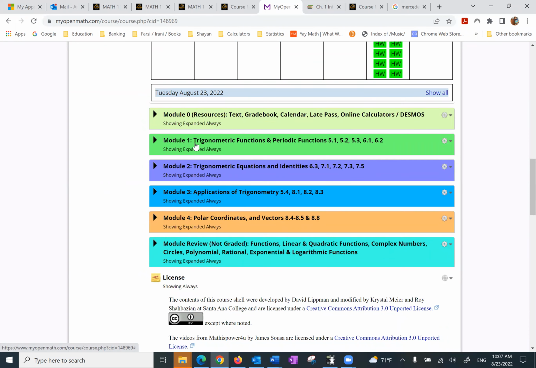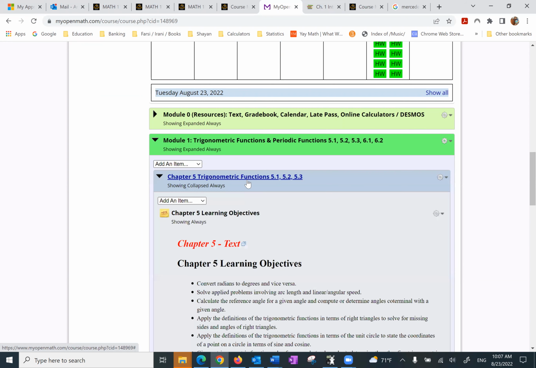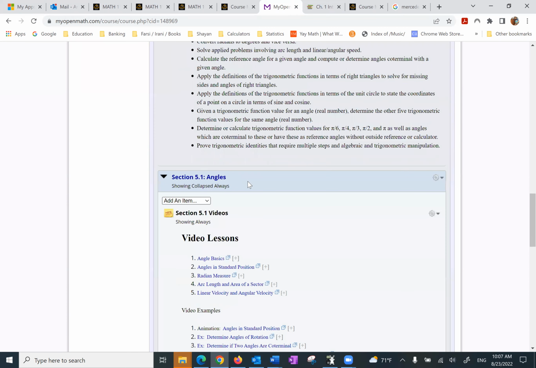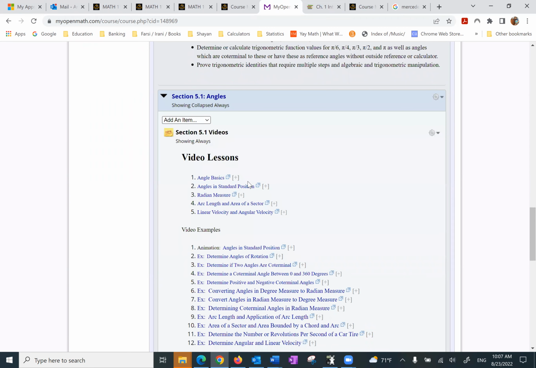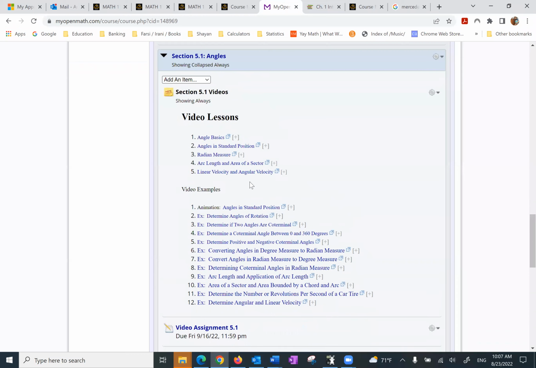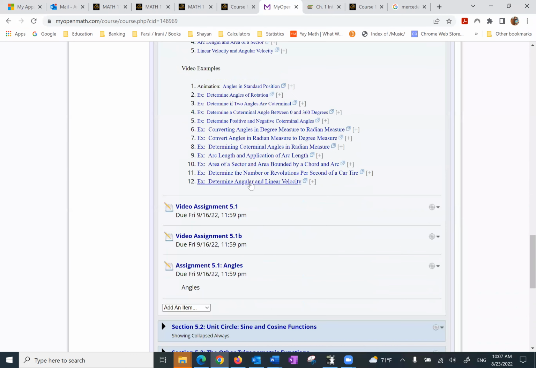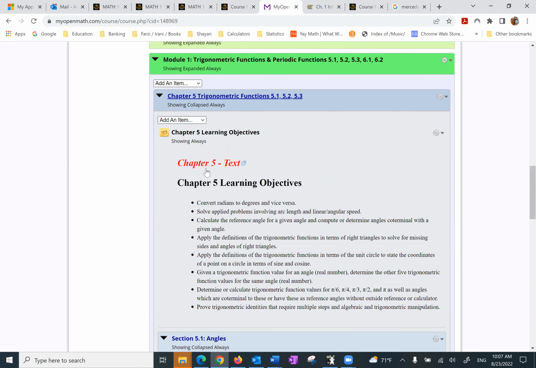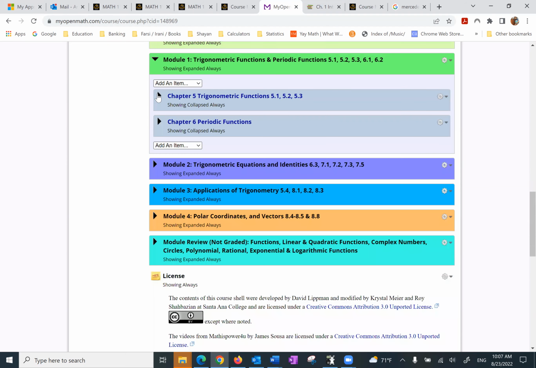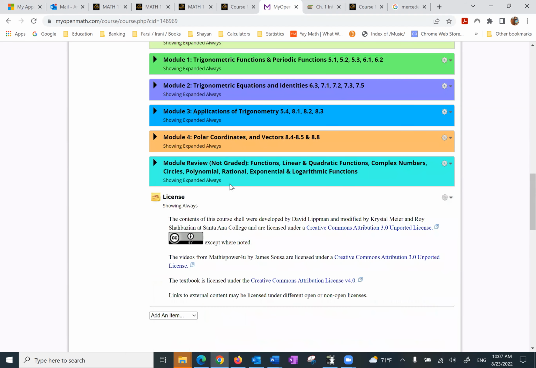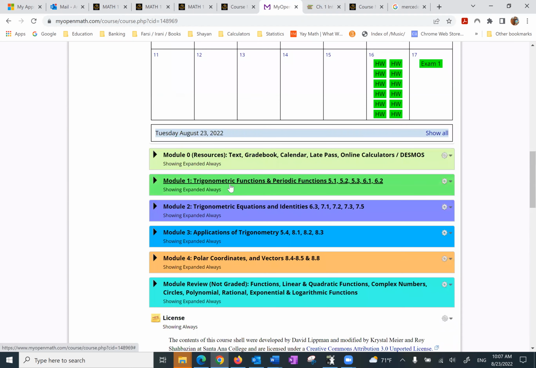Remember, module 0 and module review are just resources. And module 1 is where everything starts. For now, and for the first exam, we are concerned with module 1 and nothing else. Again, it starts with some video lessons, then it goes to video assignments, and then the actual assignment. Some of the homework may or may not have a video assignment, or not as elaborate.